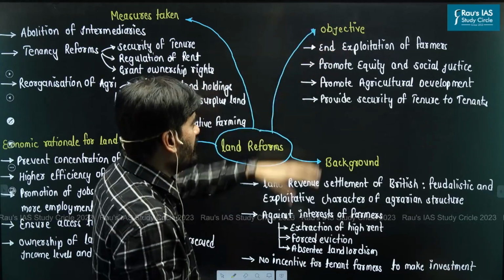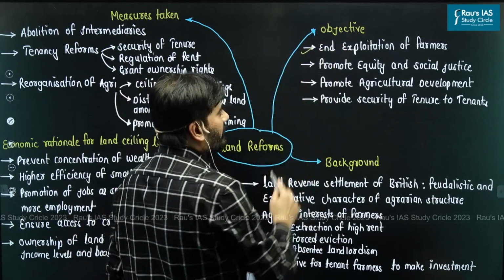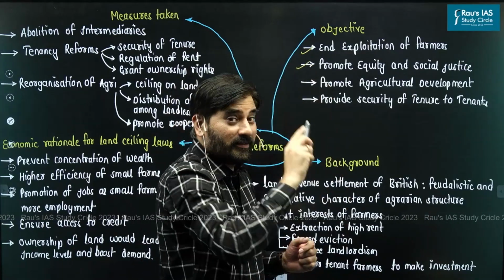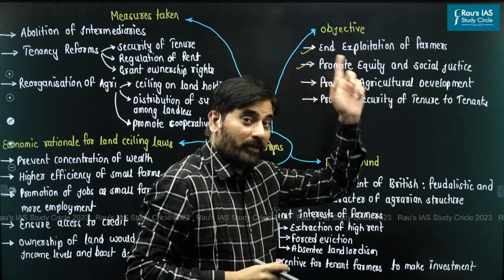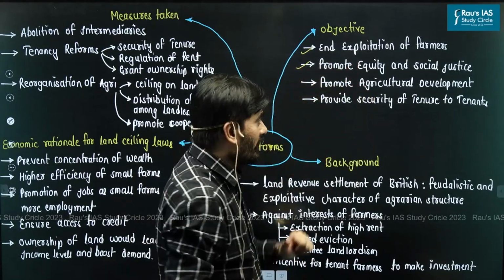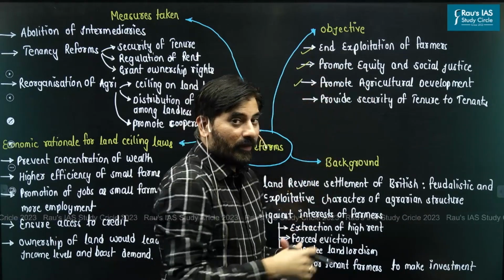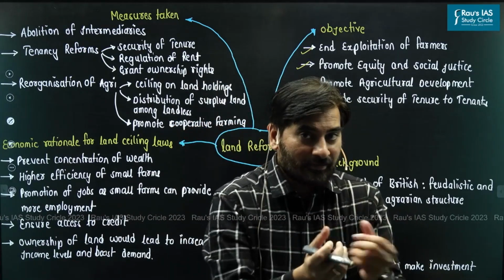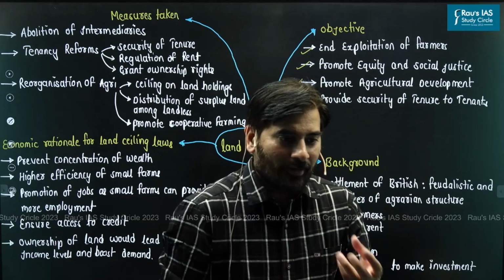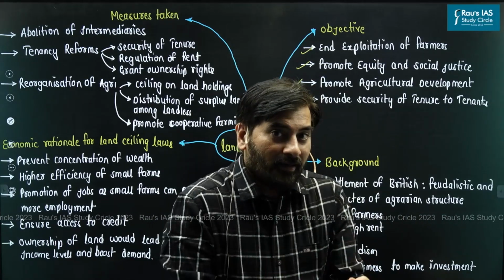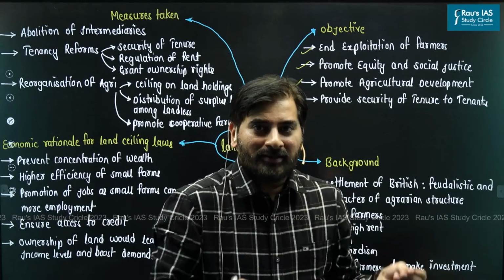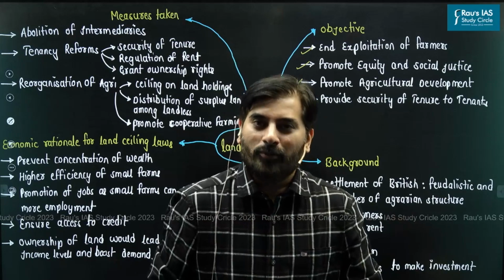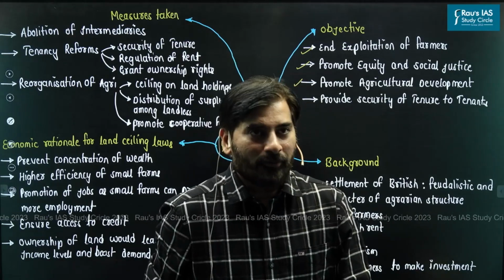So, the basic objective of land reforms was to end the exploitation of the farmers, to promote equity and social justice in pursuance with Article 39B and Article 39C, then to promote agricultural development. How? It is said that if you transfer the land to the farmers themselves, now farmers will own land. When they own land, farmers will now be incentivized to make investment in improving the agricultural land. When they make investment, the agricultural land improves and automatically the productivity of the land will also improve.